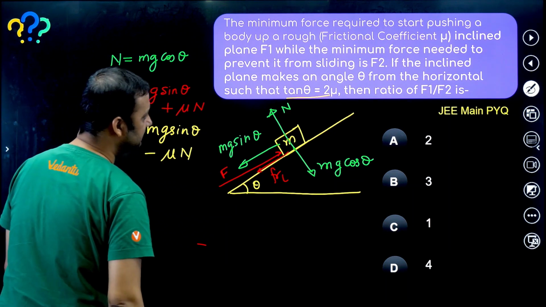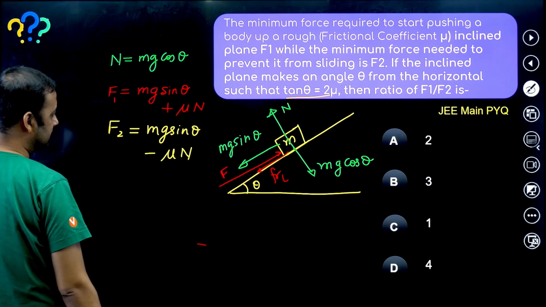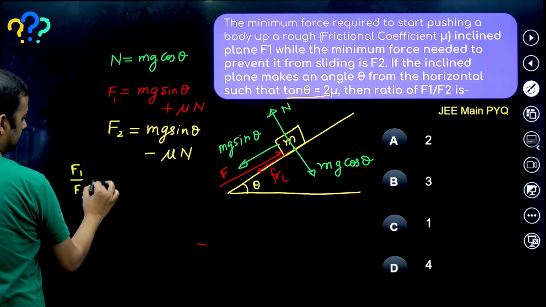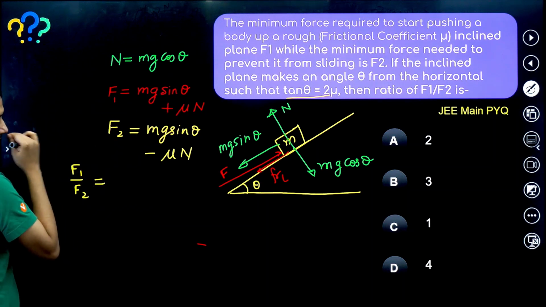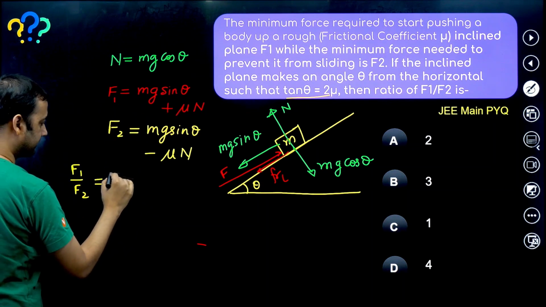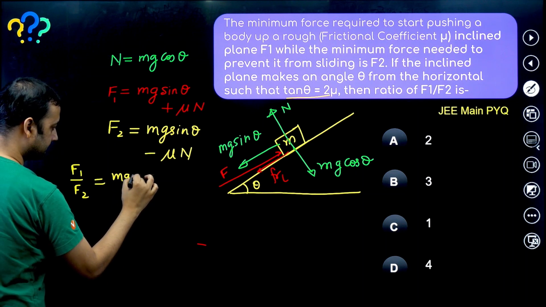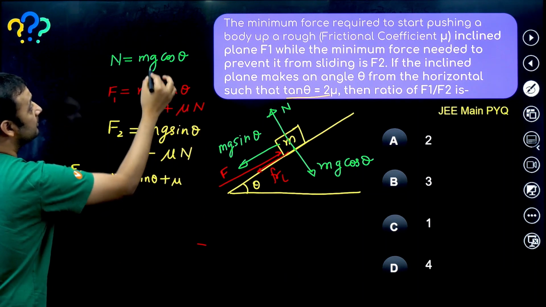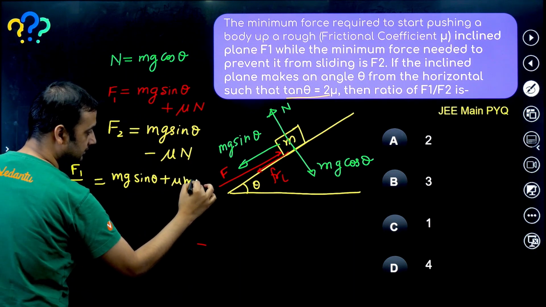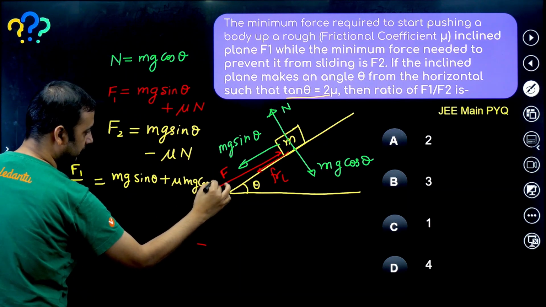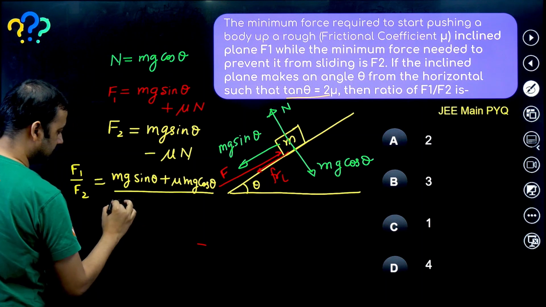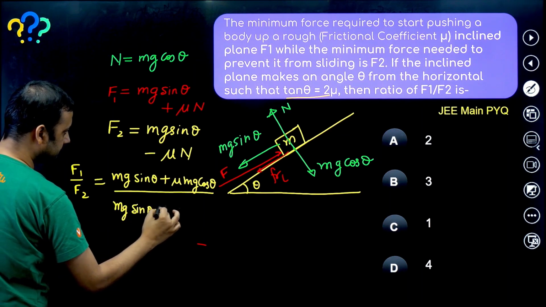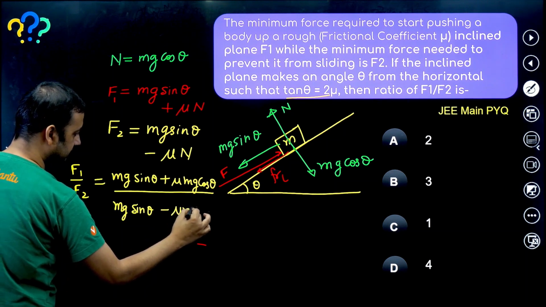We have to find the ratio F1 by F2, and we have been given tan theta as 2 mu. So what is F1 by F2? Let us quickly see. F1 by F2 will be mg sin theta plus mu into normal, which is mg cos theta, divided by mg sin theta minus mu into mg cos theta.